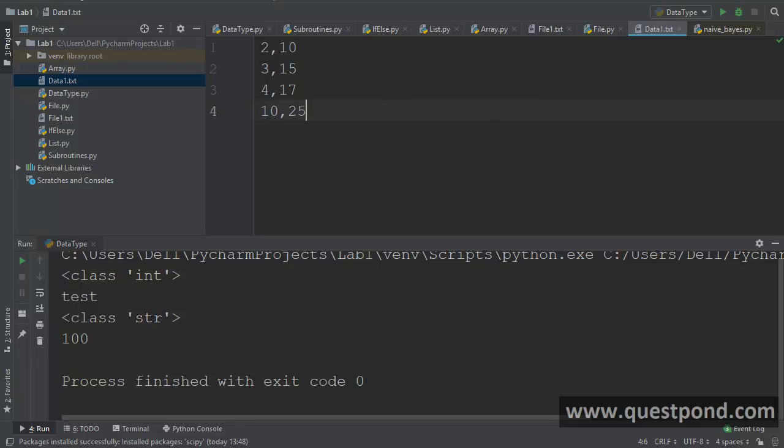So now I want to establish a relationship between the number of people and the weight that can be lifted, right? So I want to use Python, and I want to take this data and train my machine. And once I train my machine, my machine should be able to tell me, okay, for 20 people, how much weight they can lift, right? So you can see here now I have some sample data, by which I can train my machine, right? And let us see how we can apply this in Python.